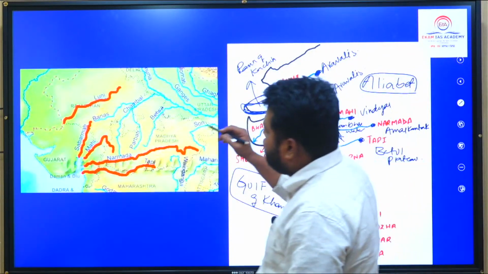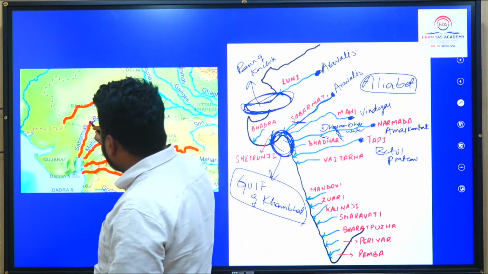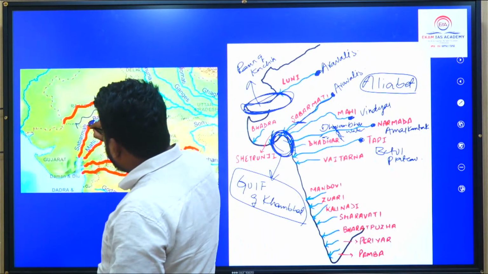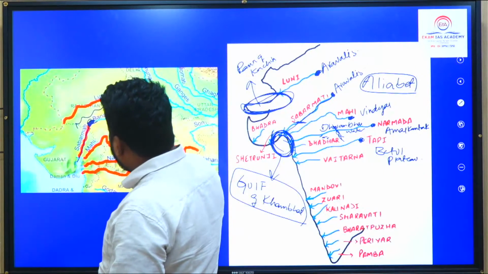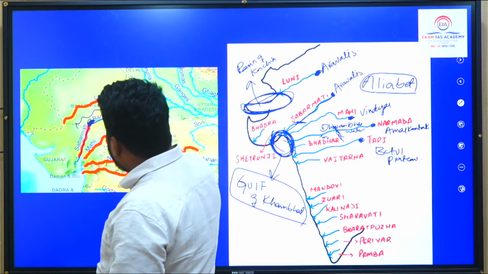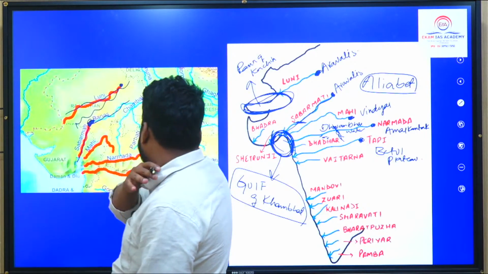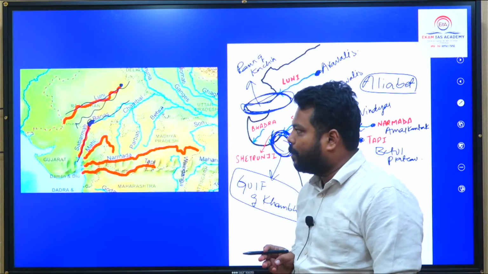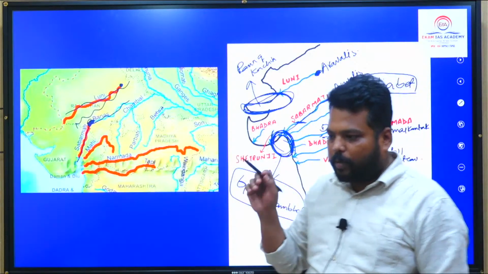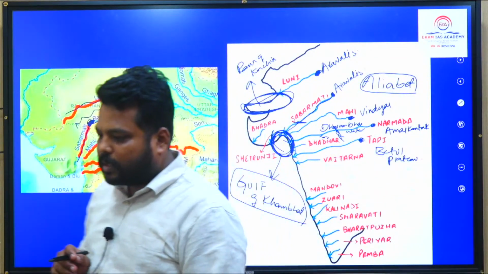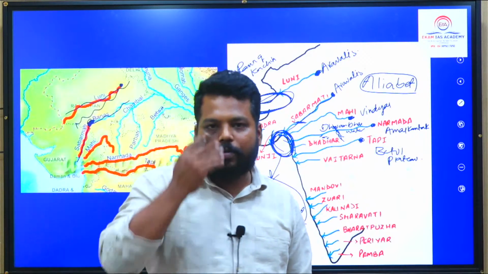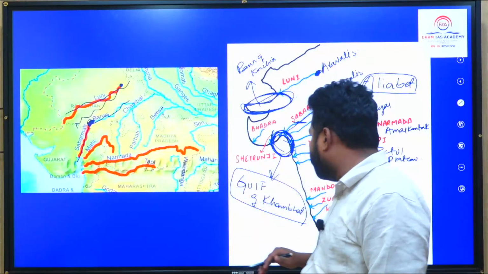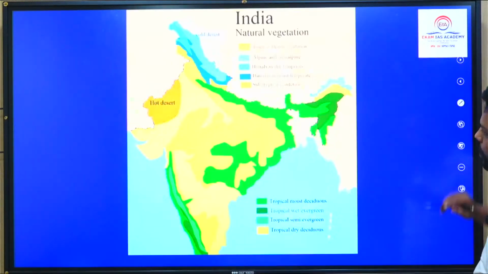So Aravallis is also one point which you have to remember. From the Aravallis, the Sabarmati river, Banas river and Luni river, in 3 directions, 3 rivers generally originate. Aravallis are the origin point for Sabarmati, Banas and Luni river. This location is also very important. Chances are great that they would be asking which of the following rivers originate from Aravallis. So Luni, Banas, Sabarmati. You do remember this, okay?